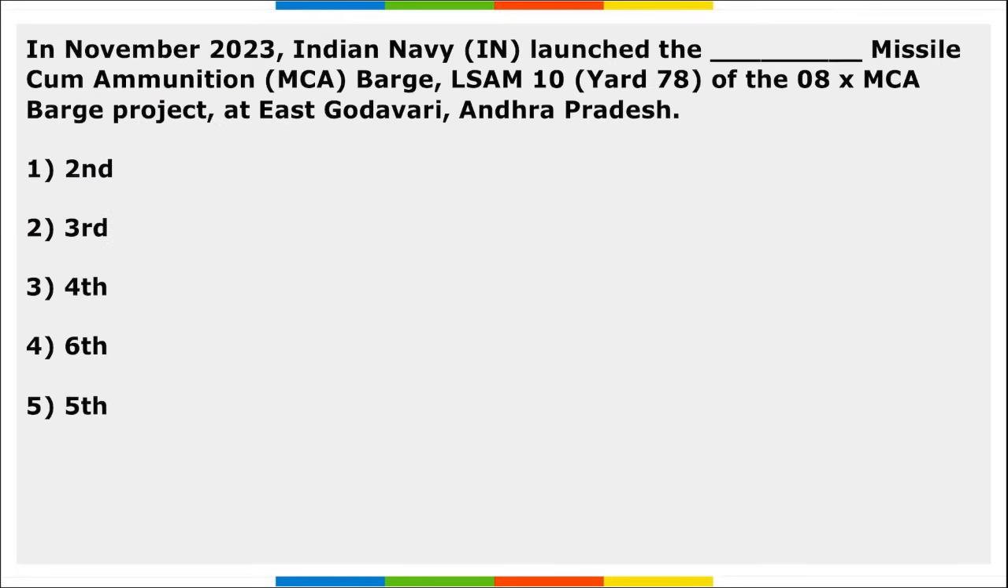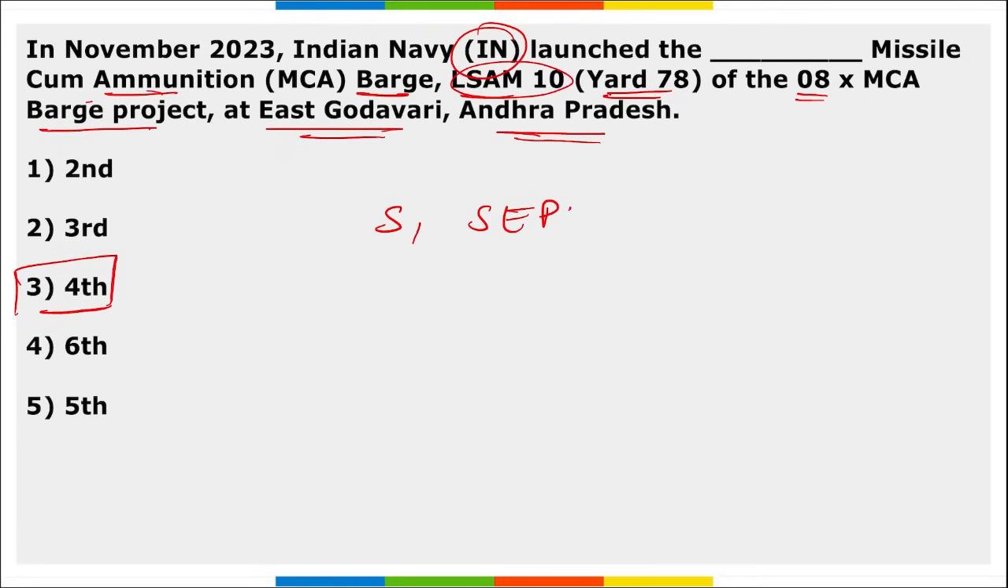Mark this. Next, in November, Indian Navy launched the Missile Cum Ammunition Barge LSAM-10 Yard 78 of the 8 MCA barge project at East Godavari in Andhra Pradesh. So which number of this missile cum ammunition barge LSAM-10 was launched? It was the 4th, right? Mark this. Then this barge was built by MSME Shipyard Seacon Engineers Project Private Limited, right? I repeat, it was built by Seacon Engineers Project Private Limited, and this was the 4th missile cum ammunition barge that was launched at East Godavari in Andhra Pradesh.